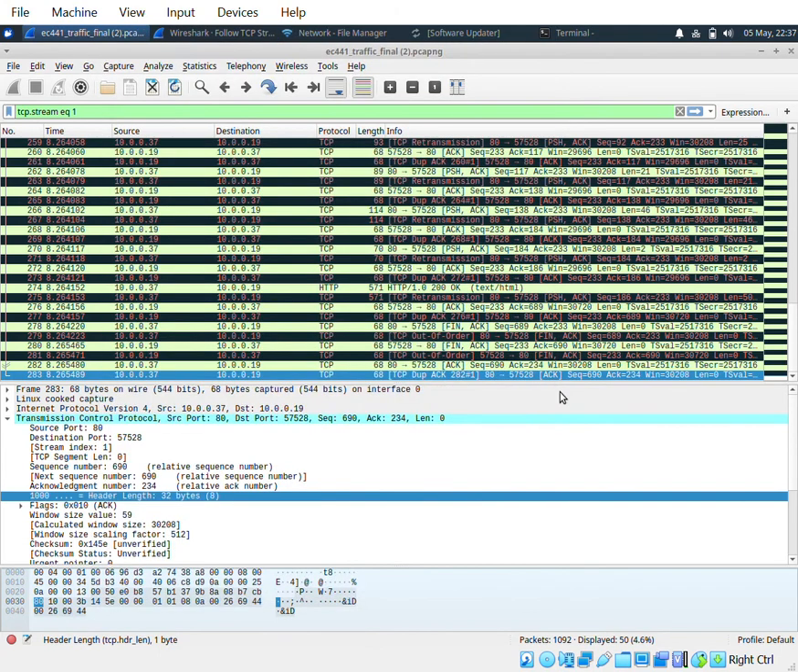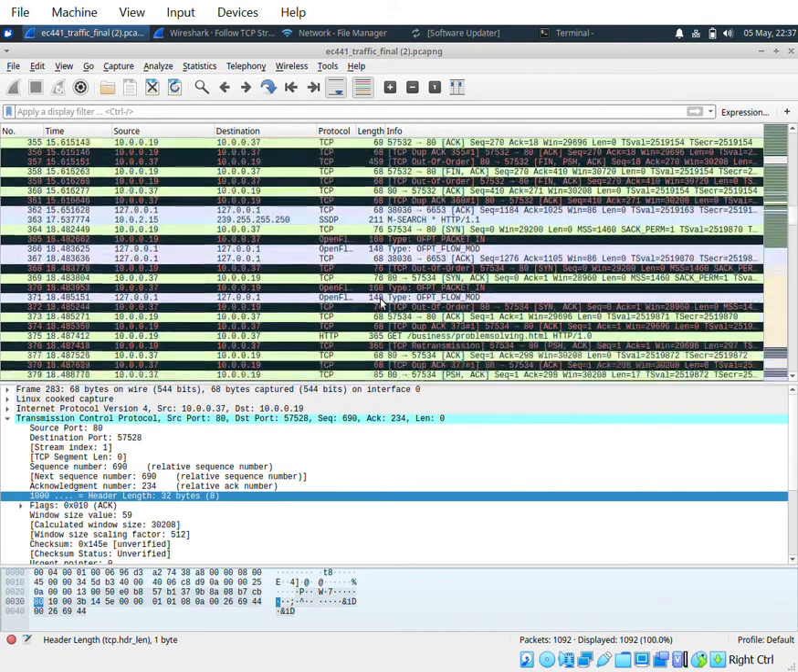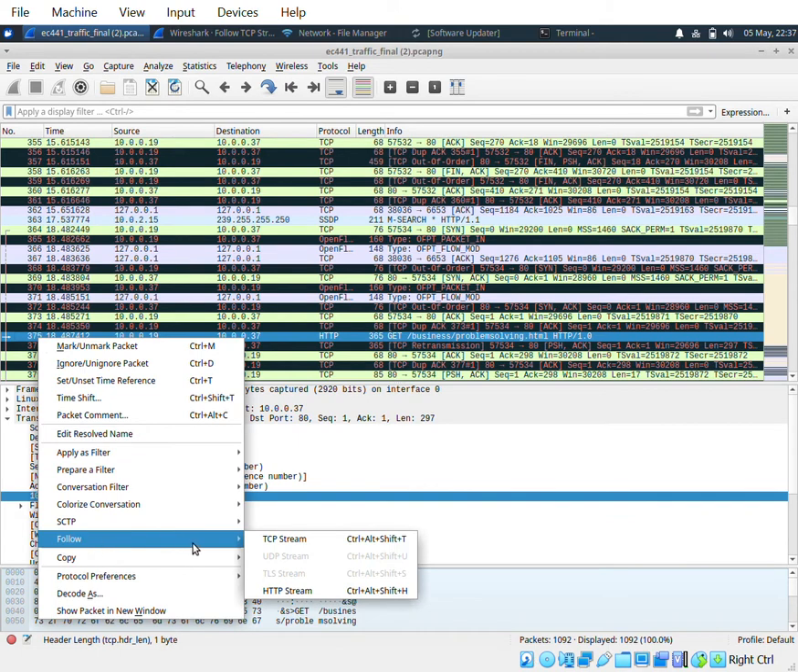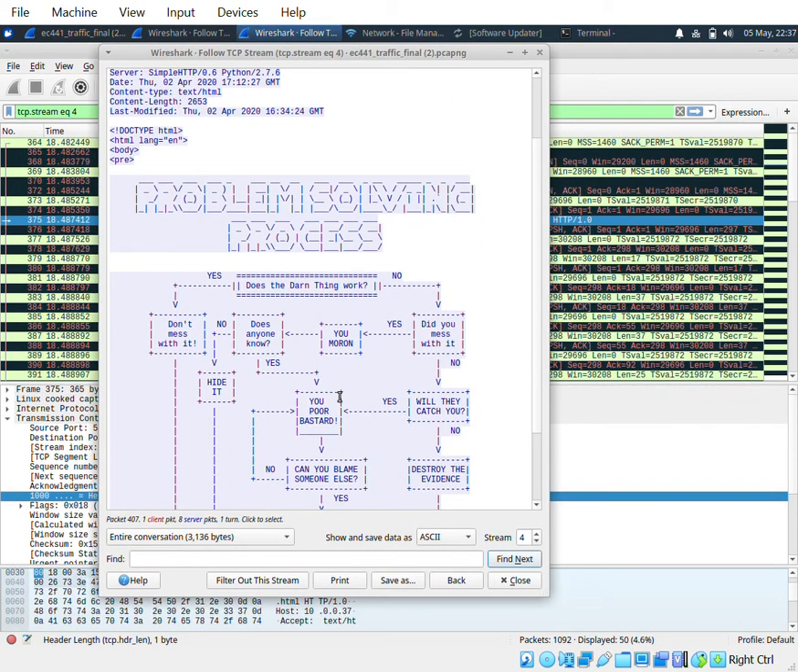Number 3, what is the problem solving chart requests in package number 375? So we search for the package number 375. We get out of the filter and search for packet 375. Right here. Once again, we go up the TCP stream, and this is the chart.